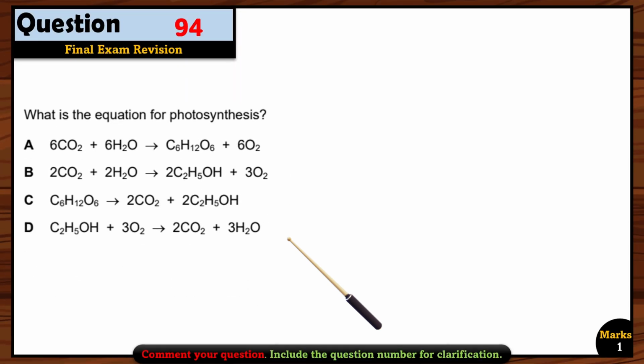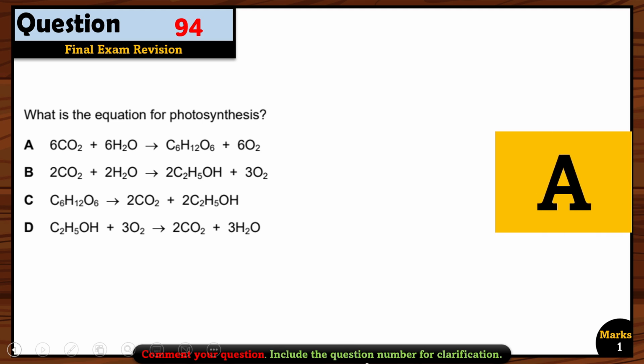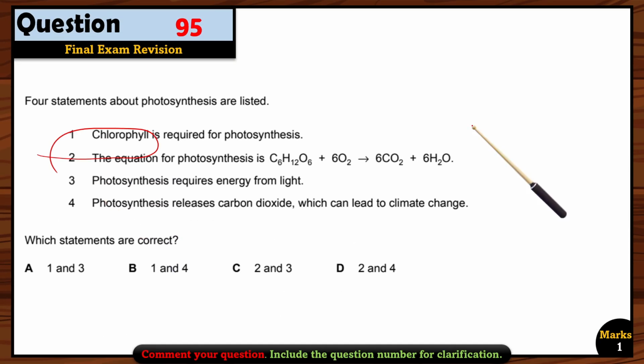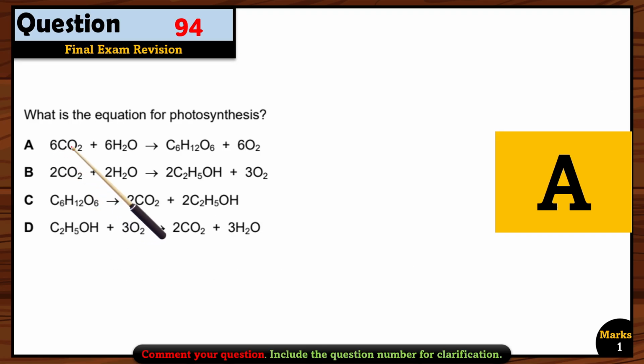What is the equation for photosynthesis? It's a simple equation. Plants usually utilize water and carbon dioxide. Okay, so the carbon dioxide from the atmosphere is usually utilized by the plants. So the reaction should be between carbon dioxide and water, right? And the product should be... so carbon dioxide and water, when they react, will give you glucose and oxygen. This is a simple statement already given in your book, that plants utilize carbon dioxide and then they give you glucose, right? So glucose is made during the process of photosynthesis. So this option is the right option, option A.